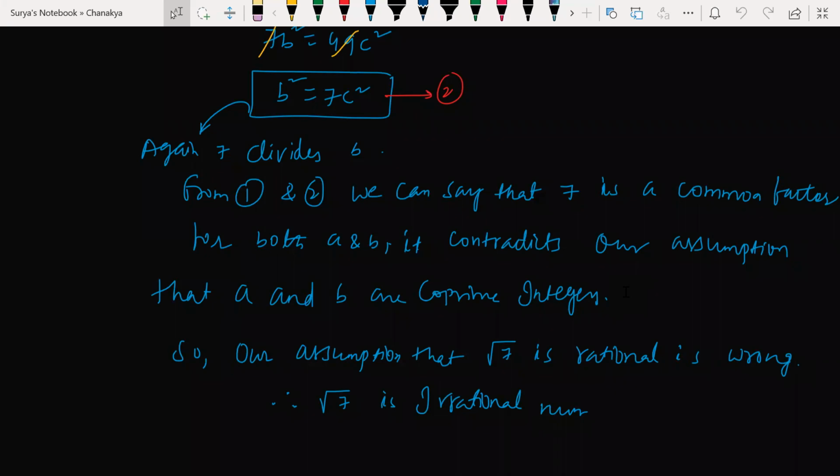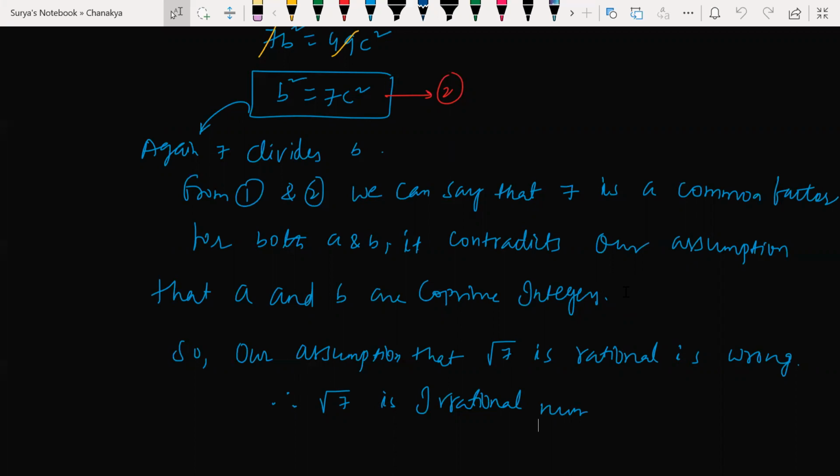What do you mean by co-prime? We have only 1 as a common factor. Yes, the highest common factor must be 1. That is co-prime. Or you say that 2 numbers are co-prime if there is no common factor other than 1. You are right.